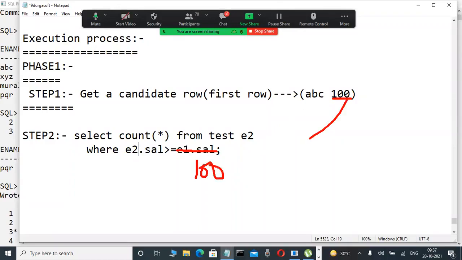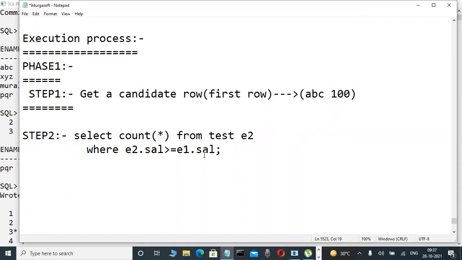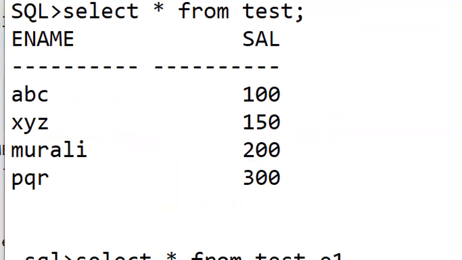Yes, 100. Now tell me, how many count stars are there? How many records are there in the table with salary greater than or equal to 100? Maybe count it. Yes, very good. The number of records is those with more than 100.